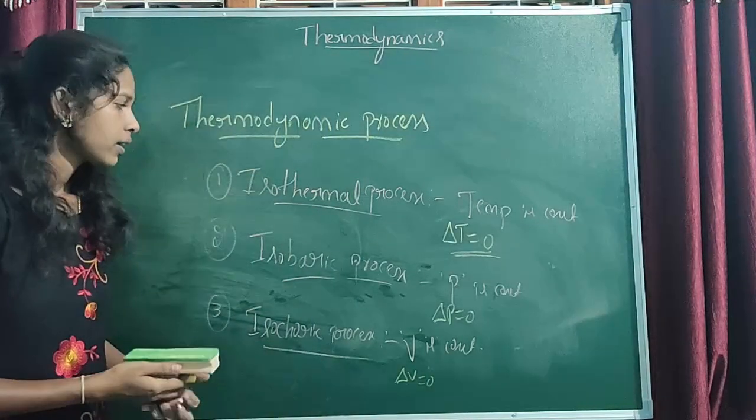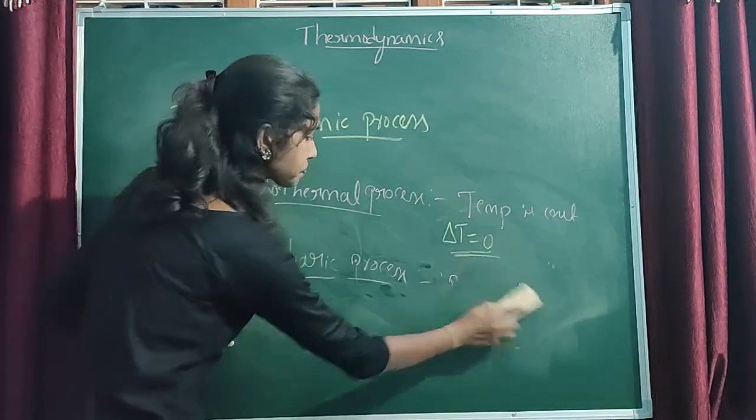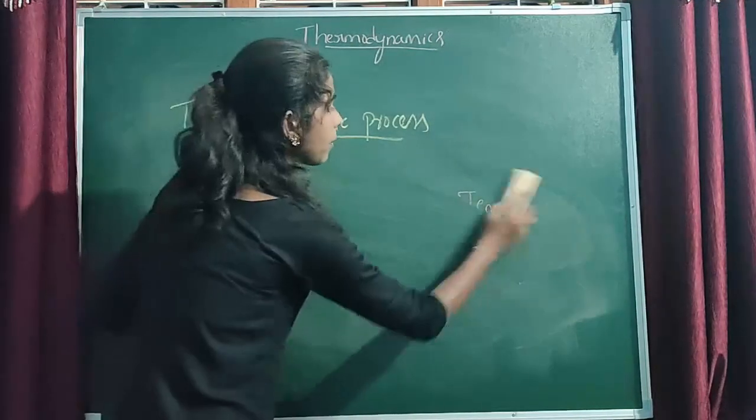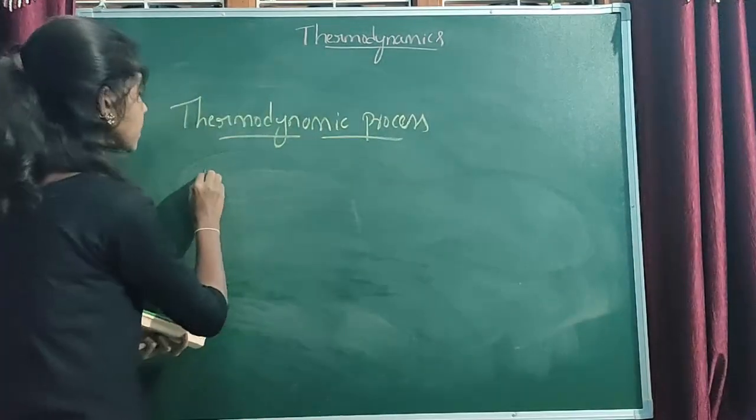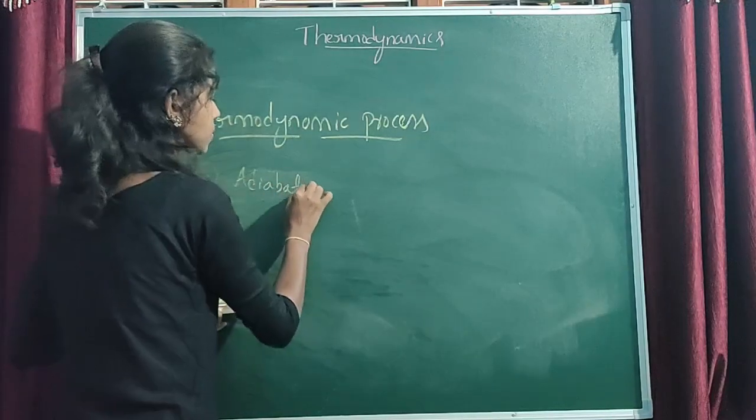Okay. Then the other type of thermodynamic process, the fourth type, is adiabatic process.